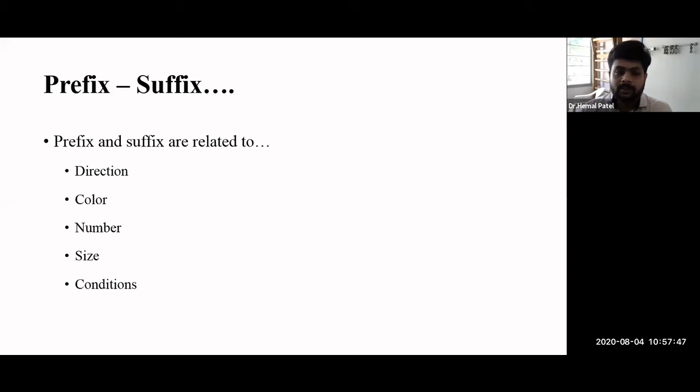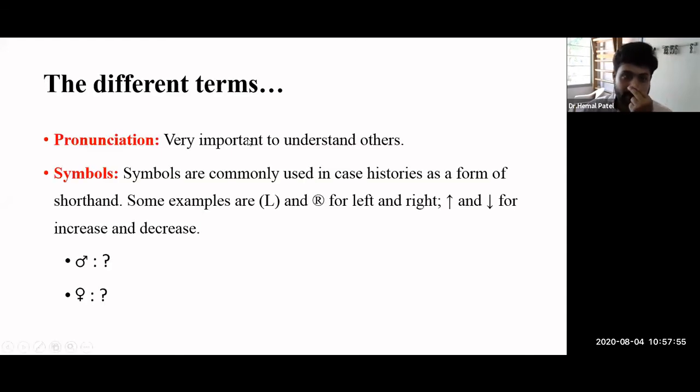In the same way, we can use a different terminology or suffix to change the whole word related to the conditions also, right? If you understand the prefix, then the root word, then the suffix and the combining form, that will help. But it will help only when we properly pronounce that particular word. The pronunciation of a particular word is very important for others to understand, right?